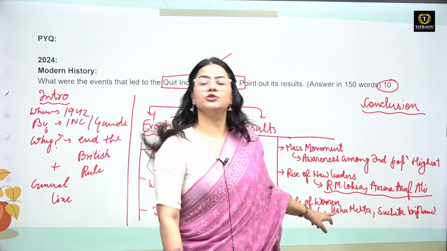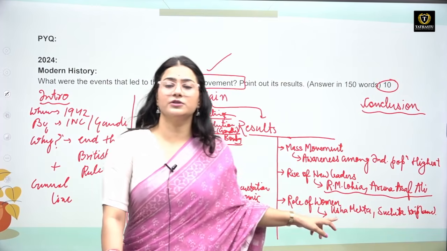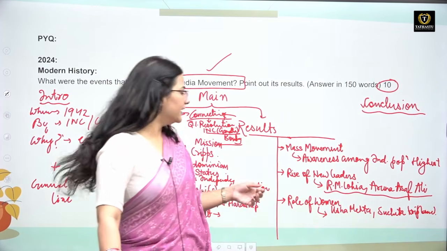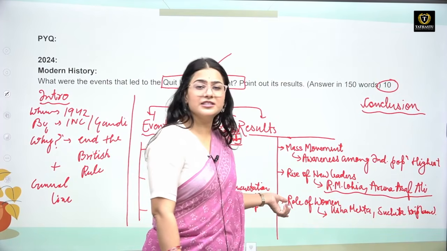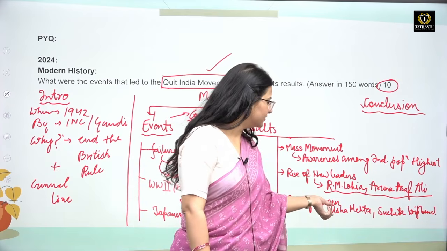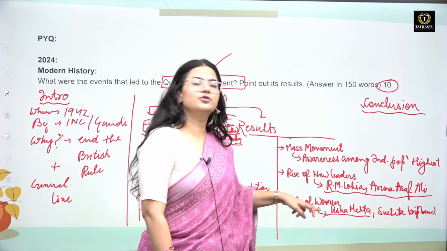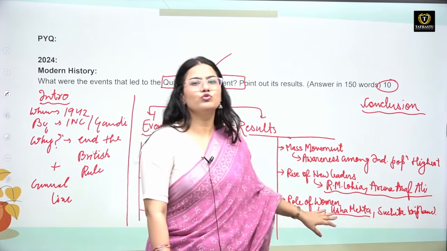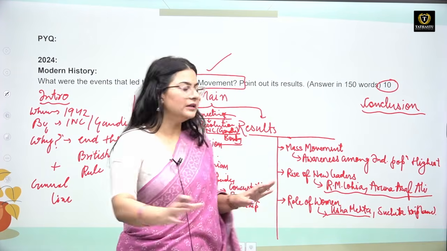We all know about Usha Mehta. She had this underground radio station for the Indian National Congress. Here you don't have that much time and space and number of words to write the whole story of Usha Mehta. You can just mention Usha Mehta here. I was just telling you for reference.